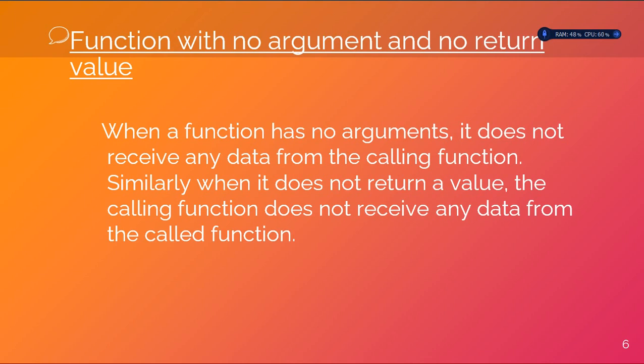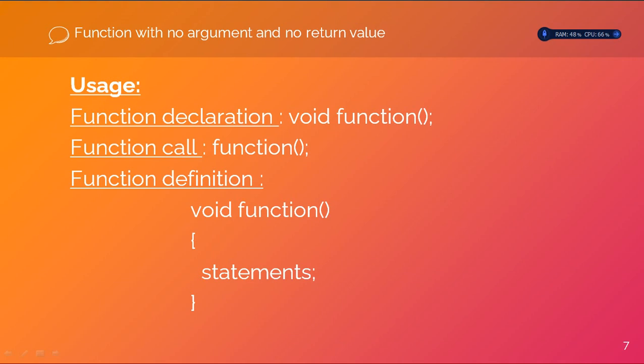So now we'll see how we can implement this concept. At the time of function declaration, as the return type you can simply specify void, because void is used in C programming for returning no value, and then you can specify your function name. As the name says, it doesn't take any arguments, so in the parentheses we are not passing any parameters.